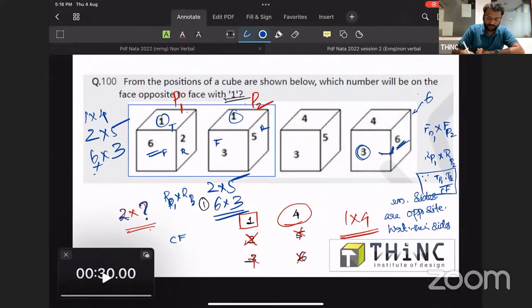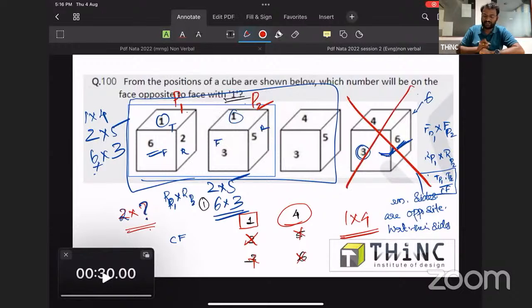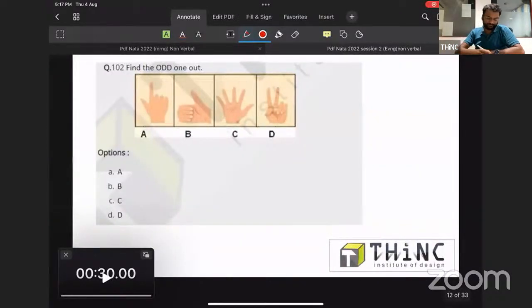Then how is it possible? The first 3 dice are telling that 3 and 6 are opposite. Now you introduce 3 and 6 together. That makes this die a wrong one. This cube is a wrong one. So for solving this question, these 2 dice are enough. By giving this one more dice, this makes the question actually go wrong. That is why I told you how this question is going wrong and how we can get an answer from it. So now we can go to the next question.